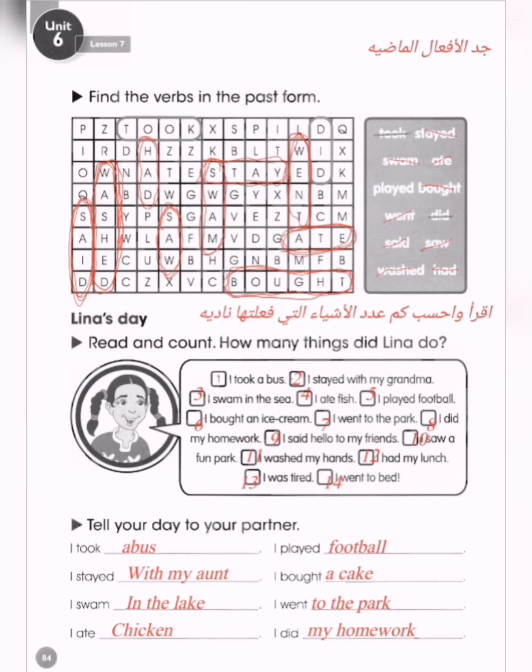Just like here, tell your day to your partner. I took a bus, so here took is past verb. I stayed with my aunt. Stayed is regular verb in past simple. I swam in the lake. I ate chicken. I played football. I bought a cake. So bought is an irregular verb in past simple tense. I went to the park. I did my homework.